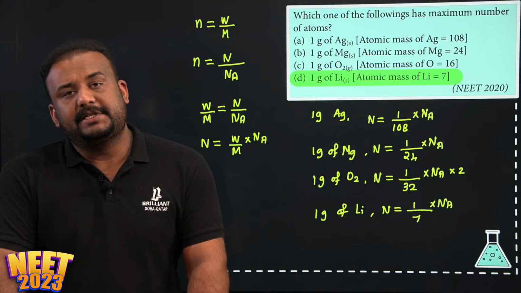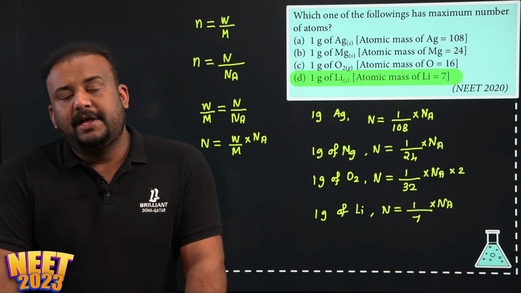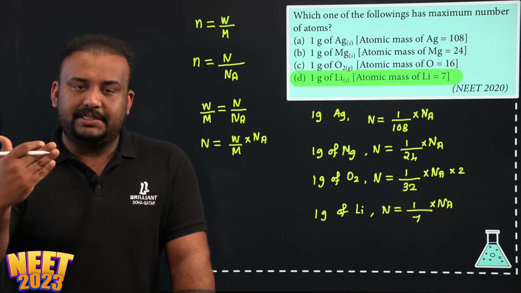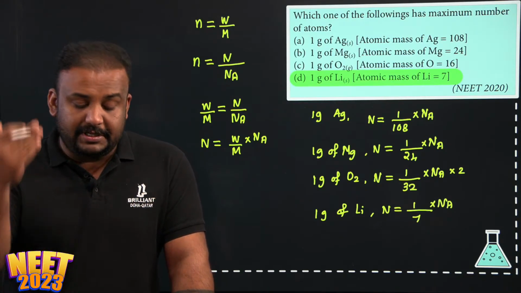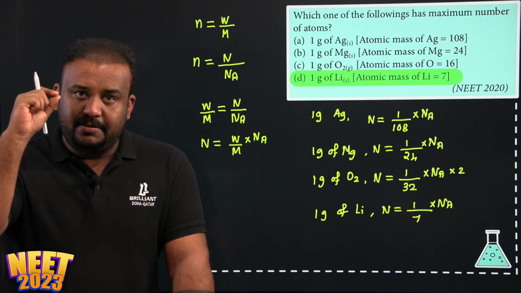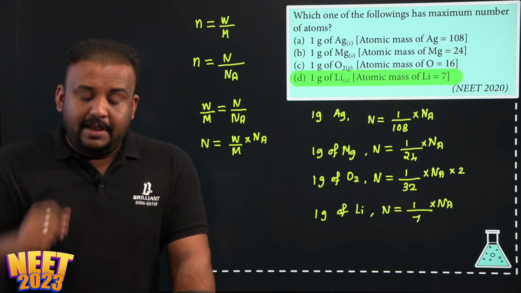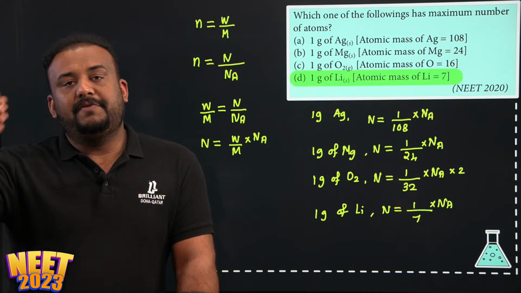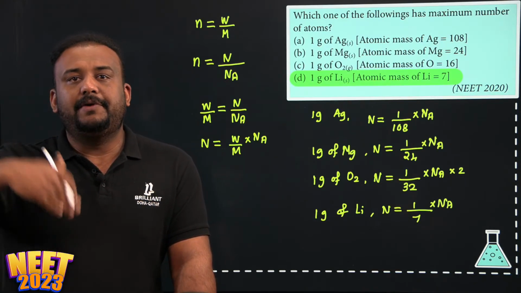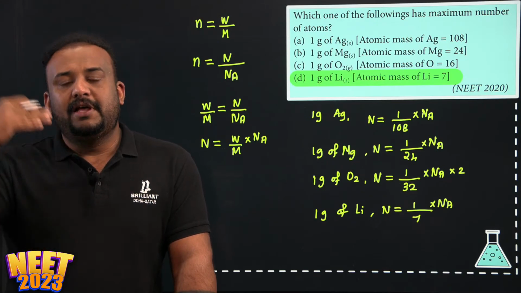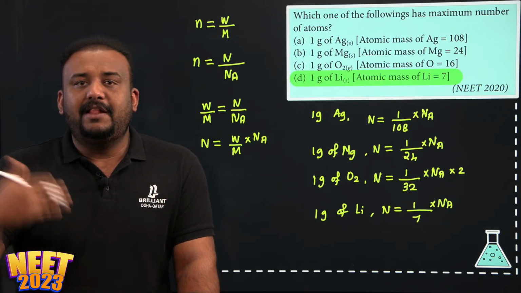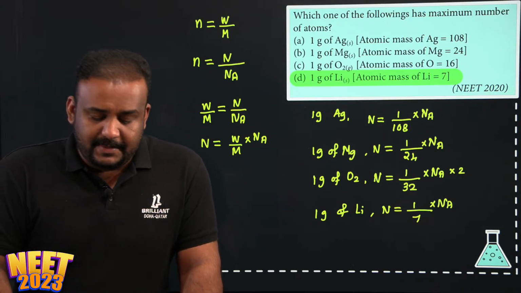So I believe when you are dealing with this kind of questions, make sure you are comparing in the same units. In this question it is easier, because everything is given in mass, 1 gram. But sometimes they will give different values, like some will be given in volume, some in number of moles, another option in mass. So you have to unify it and then do a fair comparison. Clear?